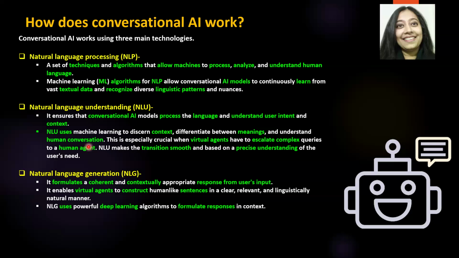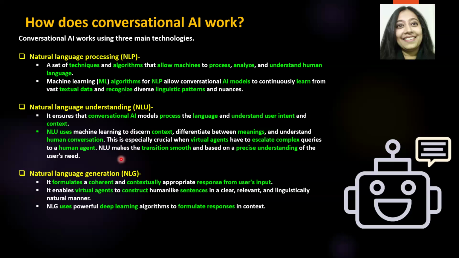So hopefully that is clear. The intention behind NLU is to make this transition smoother, and it is based on its understanding of the human problem and the human need. So that is where NLU comes in.